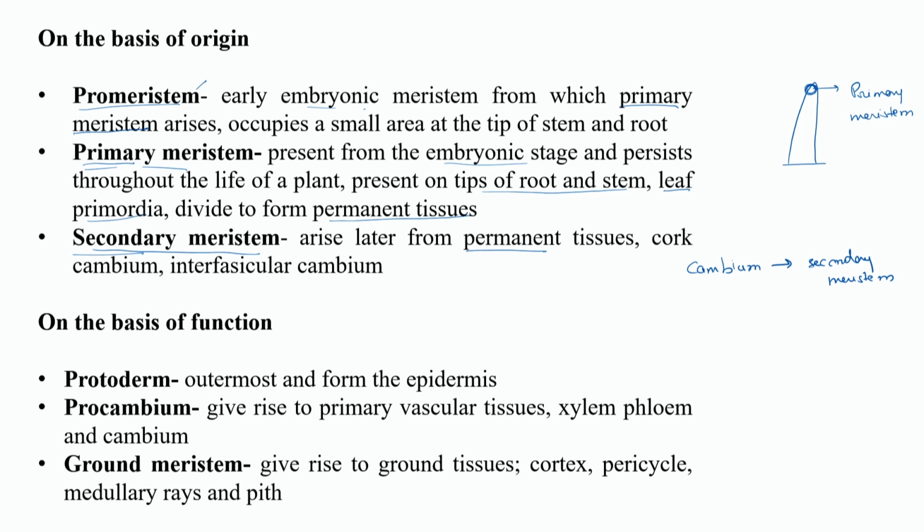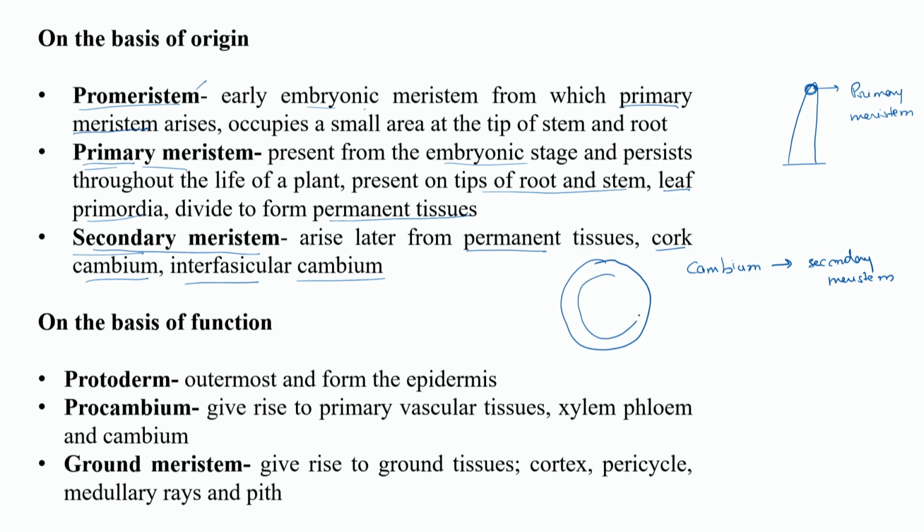Later we will discuss how some permanent tissues have the ability to de-differentiate and function as meristem, giving rise to new cells. An example of secondary meristem is cork cambium that I have discussed. Then interfascicular cambium is also an example of secondary meristem, which we will discuss in detail.